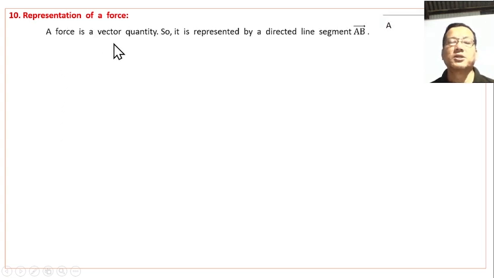A force is a vector quantity, so it is represented by a directed line segment AB with arrowhead.